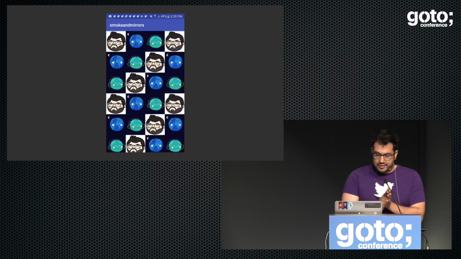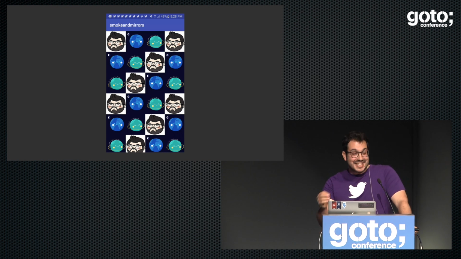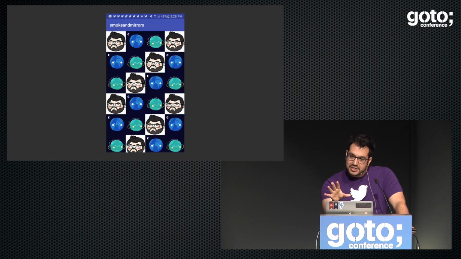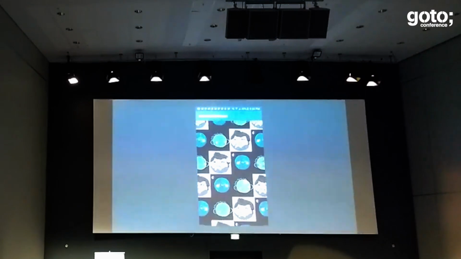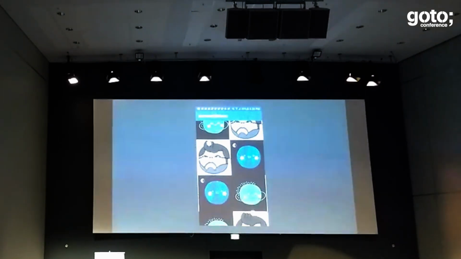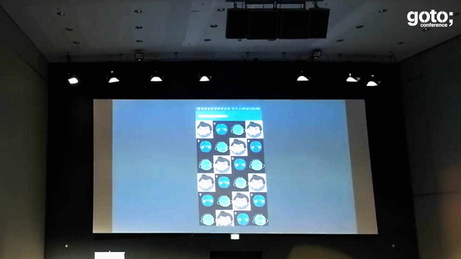So yeah, let's talk about pivot. The pivot, by default, is set in the center of the view. So when you try to scale something, it scales from the center, and it goes in all directions. That's not what we want, right? What we want is to actually scale right down.